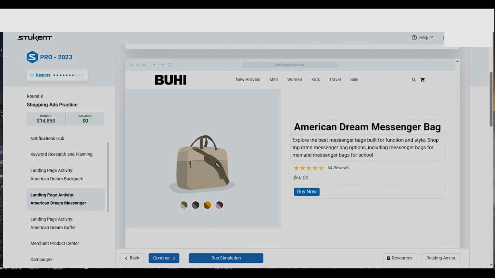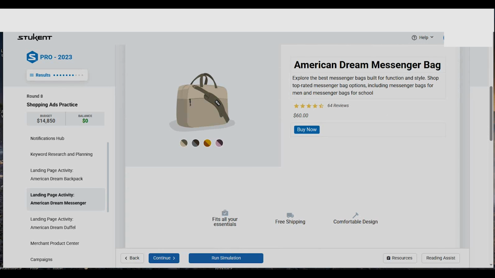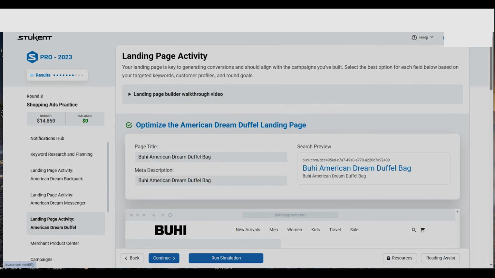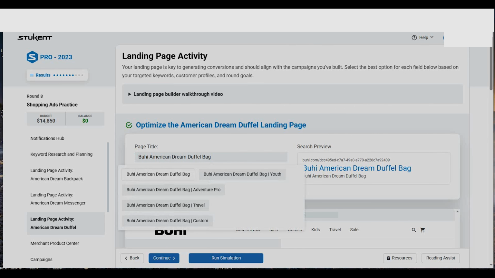Okay, now you can see we have the description and everything. And that's all we needed to do when it comes to the landing page for American Dream Messenger, and landing page activity American Dream Duffel. So for Dream, let us see which one will be the best option.